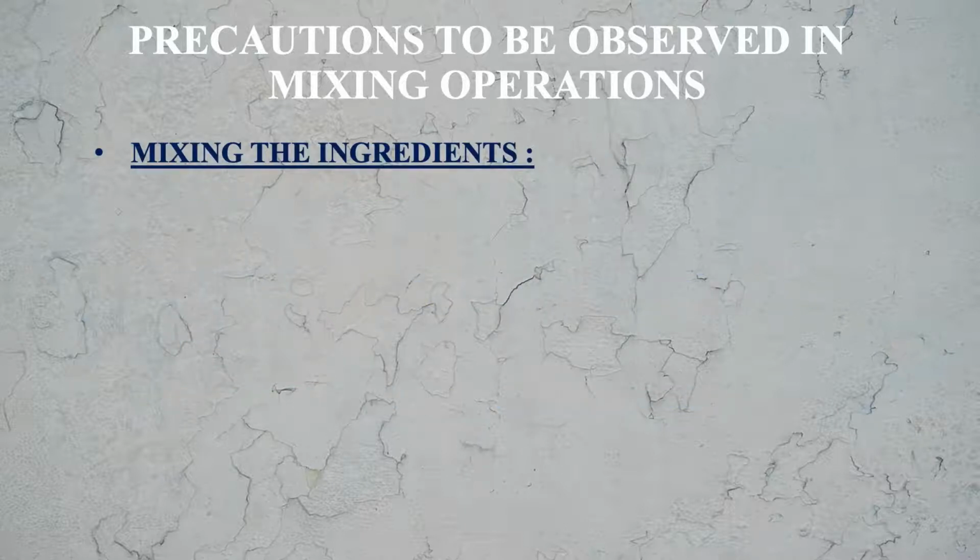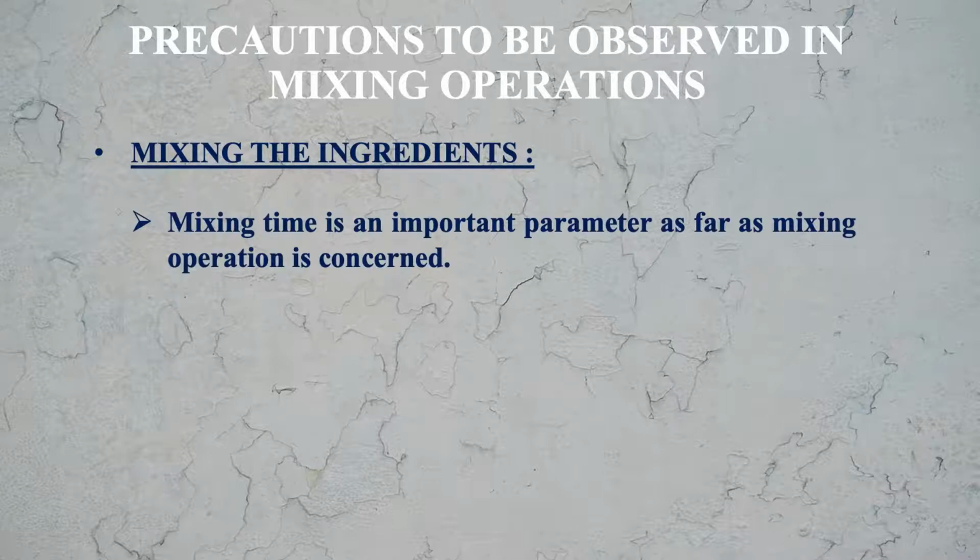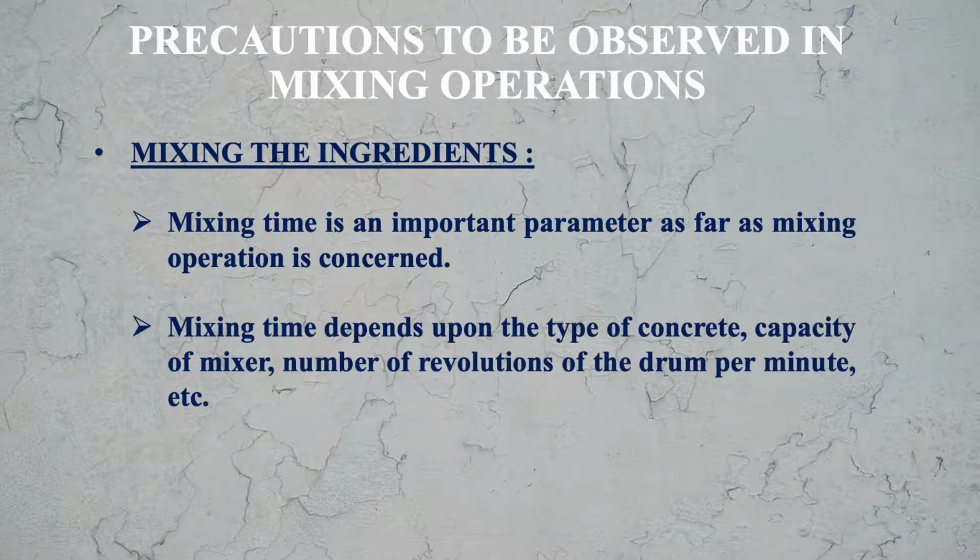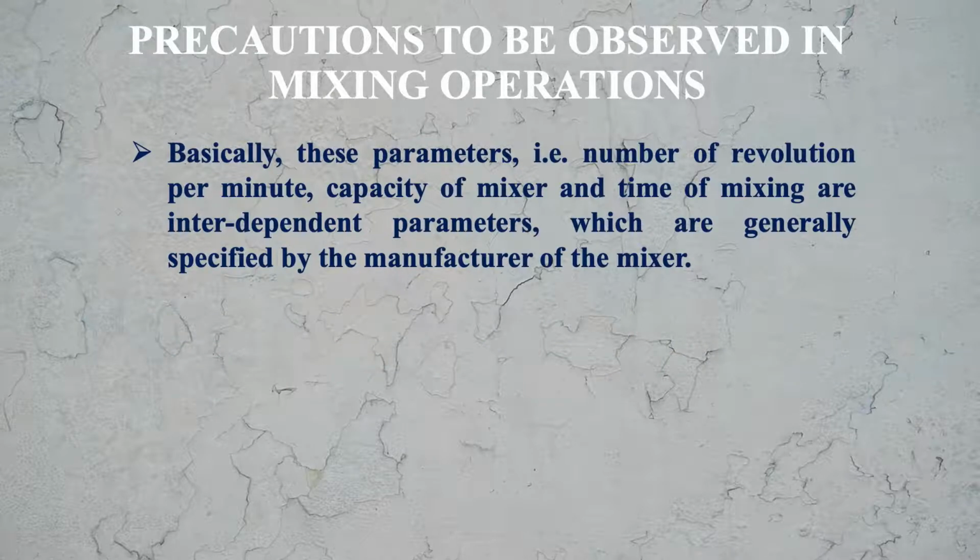Mixing the ingredients. Mixing time is an important parameter as far as the mixing operation is concerned. Mixing time depends upon the type of concrete, capacity of the mixer, number of revolutions of the drum per minute, etc. Basically, these parameters, that is the number of revolutions per minute, capacity of the mixer and time of mixing, are interdependent parameters which are generally specified by the manufacturer of the mixer.